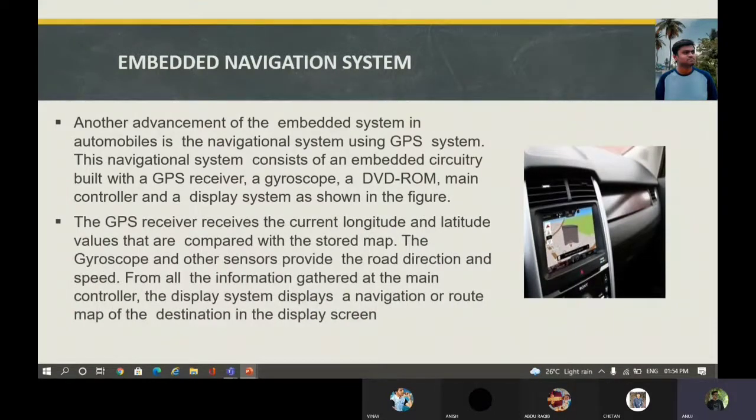The GPS receiver receives the current longitude and latitude values that are compared with the stored map. The gyroscope and other sensors provide the road direction and speed. From all the information gathered in the main controller, the display system displays the navigation or route map of the destination on the display screen.